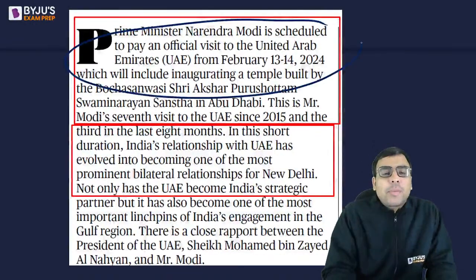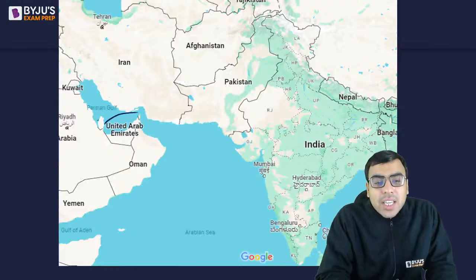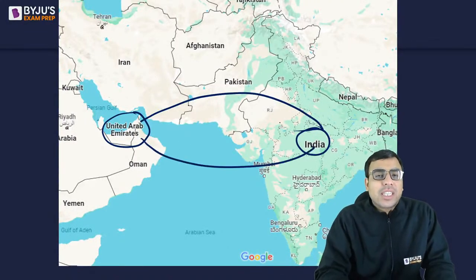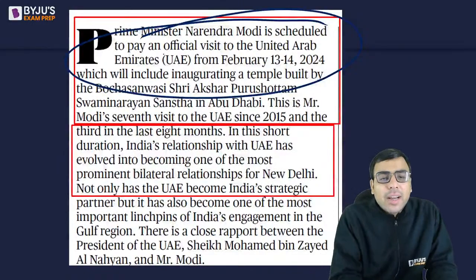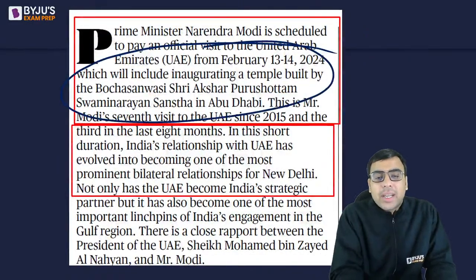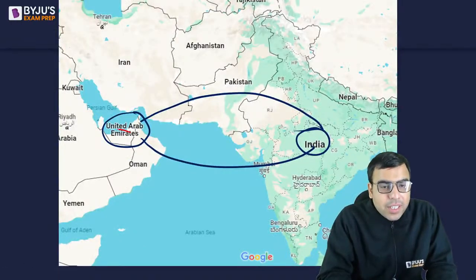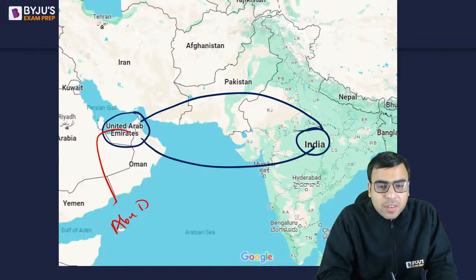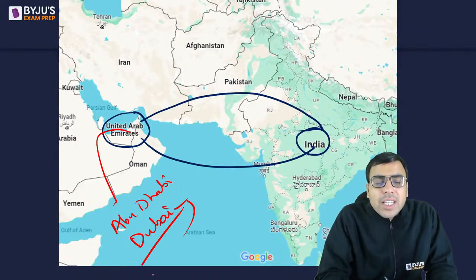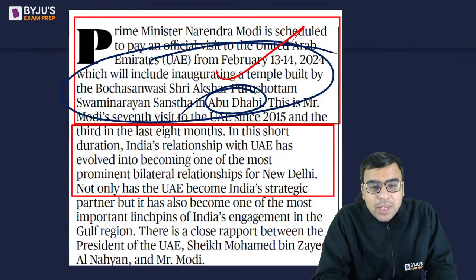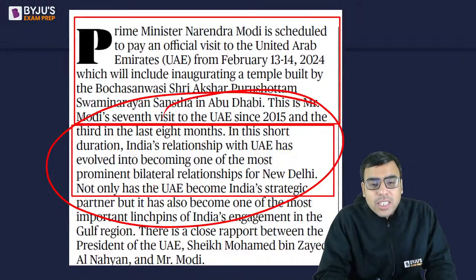Okay. So basically, PM Modi is scheduled to pay an official visit. India and UAE relations are being talked about. If you talk about it, a lot of positive relationships are there. He's saying that PM Modi is going to open a temple in Abu Dhabi, UAE. In the UAE you will find places like Abu Dhabi, then we have Dubai. In Dubai the temple has already been inaugurated. Now the next one, in Abu Dhabi, a temple is being inaugurated on 14th February. That is what the author is talking about.